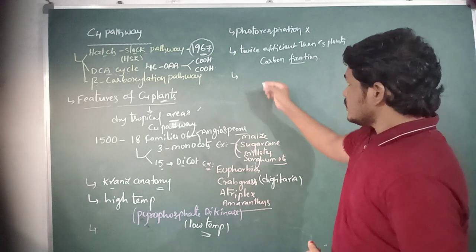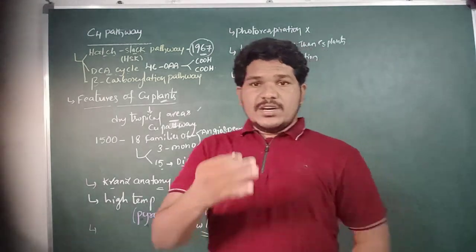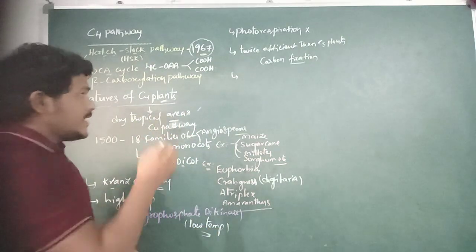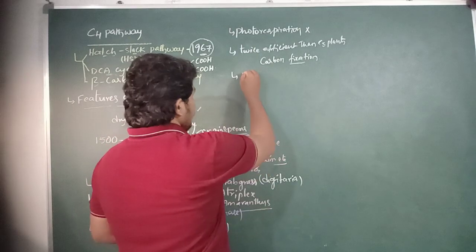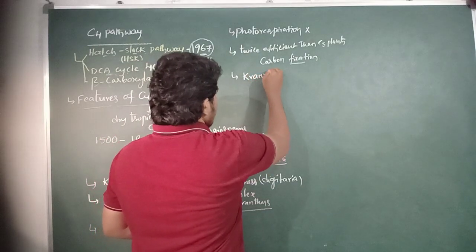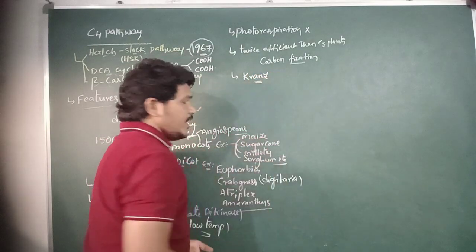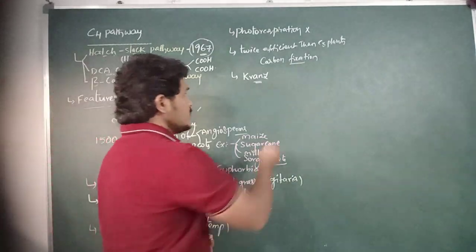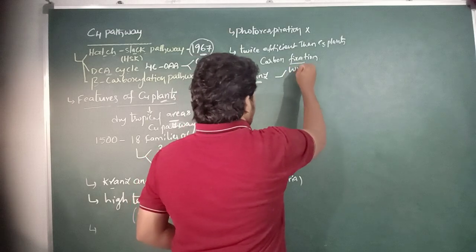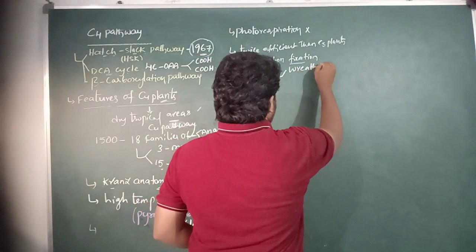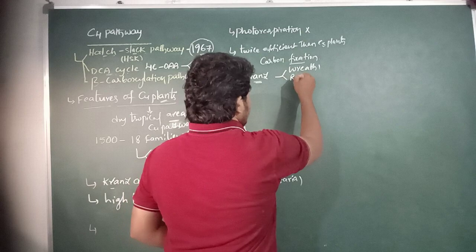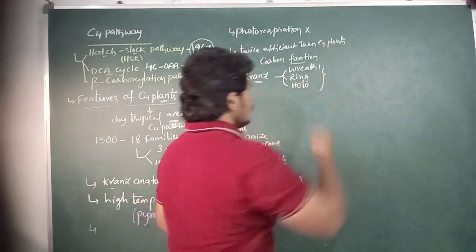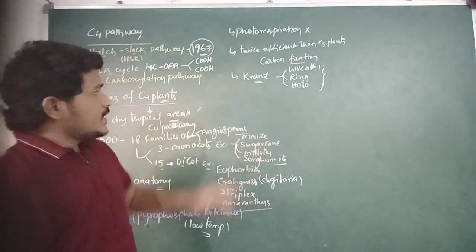The plants which have Kranz anatomy in their leaves. Here Kranz, in the German language, means a wreath or ring or hollow. These are the synonyms of Kranz.